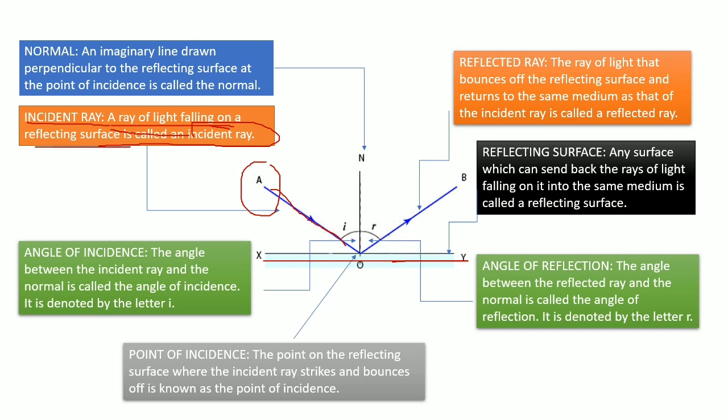Okay, next we have the reflected ray. The reflected ray is this ray which is named as B. The definition is the ray of light that bounces off the reflecting surface and returns to the same medium as that of the incident ray is called a reflected ray. The ray which is named as B is the reflected ray.